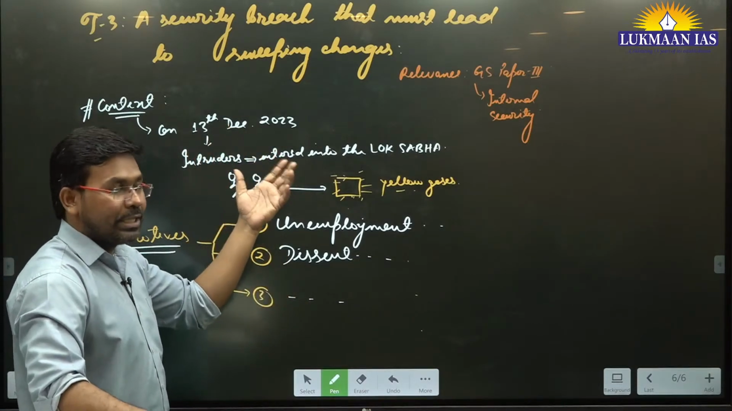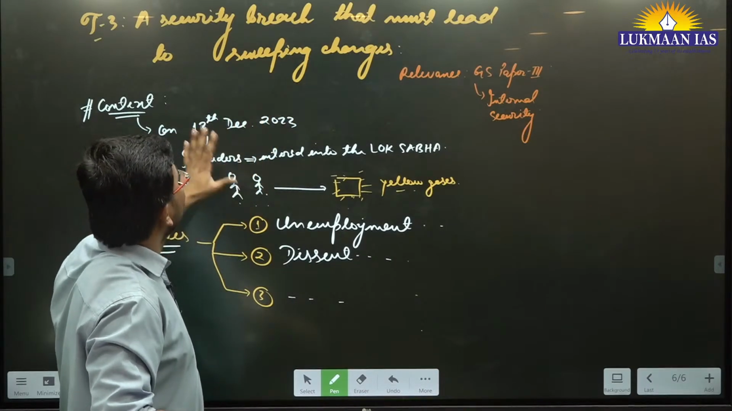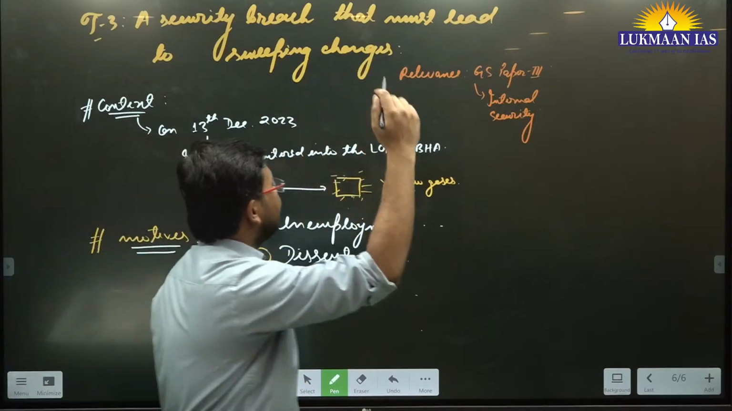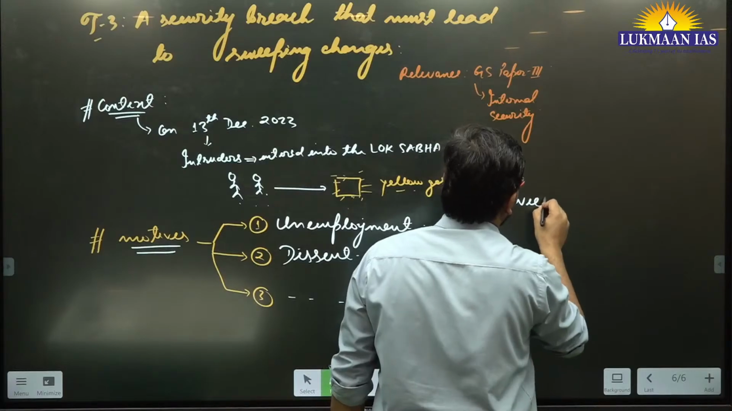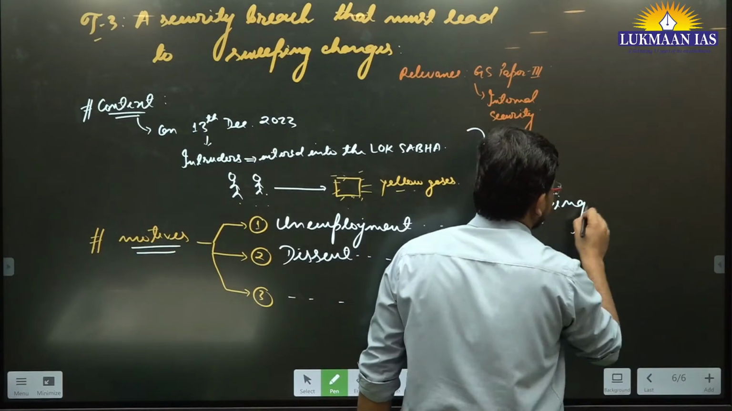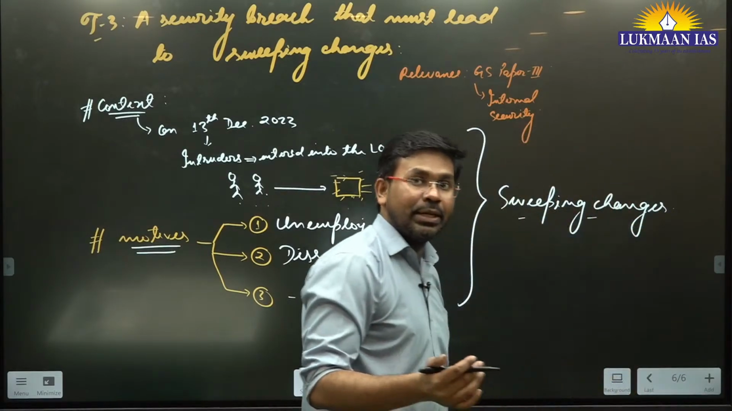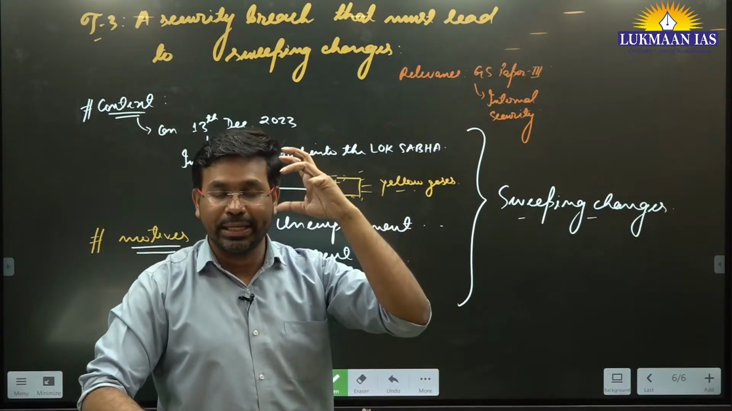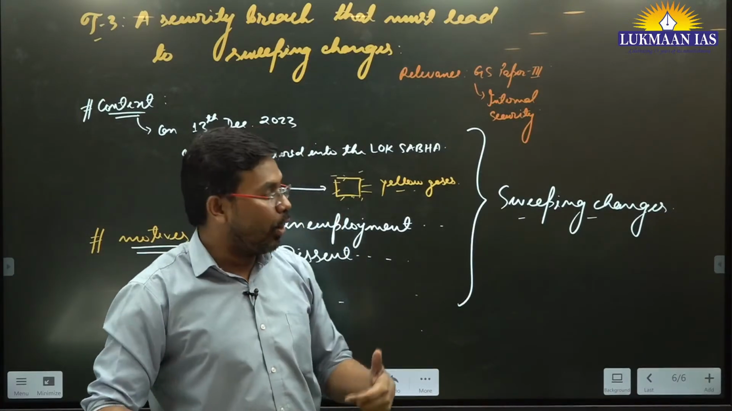Now what the author says is that this security breach must lead to sweeping changes. They require sweeping changes, so we need a huge number of changes. What changes? We need changes in the security apparatus. We need a command authority: who is the responsible person to keep the security of the parliament intact.